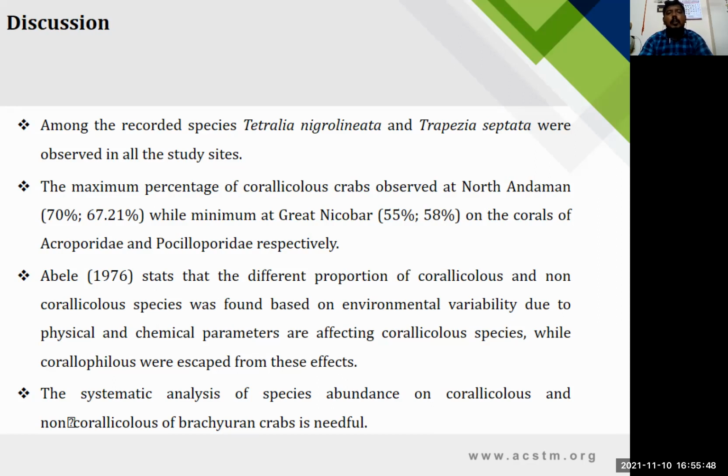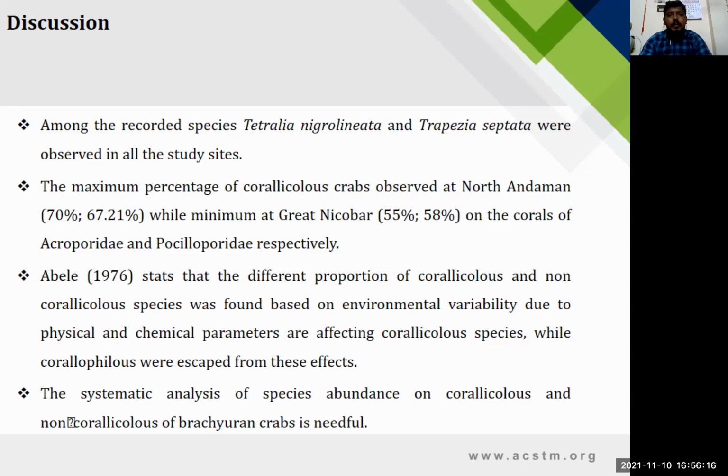They are mainly supported by the living coral organisms, and sometimes when the coral-eating starfish Acanthaster planci bites the corals, the crabs will be disturbed, like other echinoderm groups.